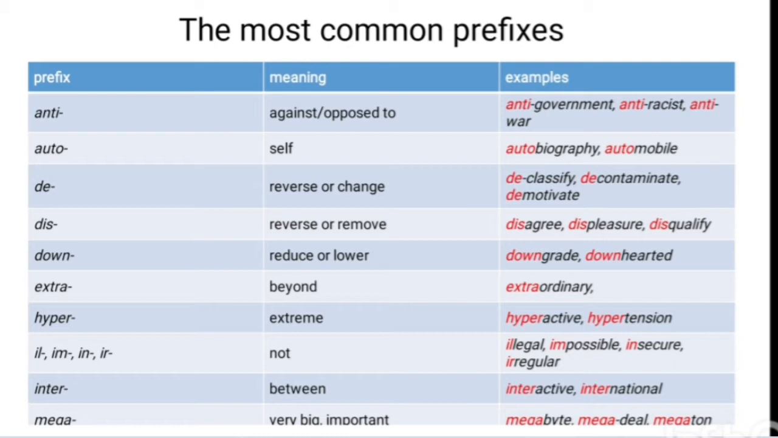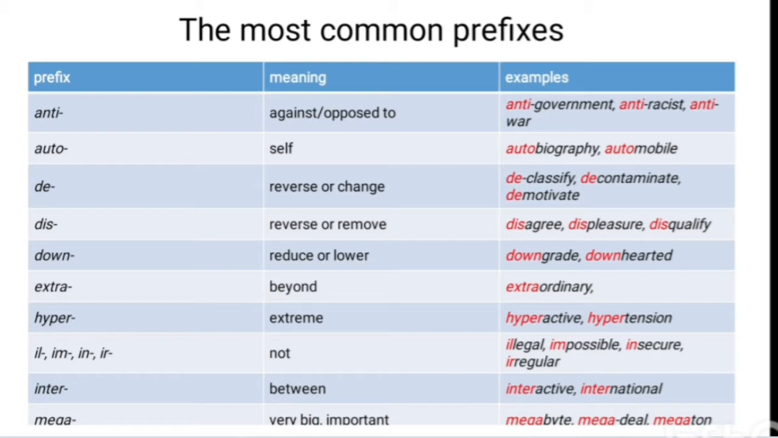Anti, against. The next is auto. Auto means self. For example, automobile, autobiography. And the next word is de. De means reverse or change. For example, declassify, decontaminate, demotivate. The word declassify means to say officially that especially political or military information is no longer secret.